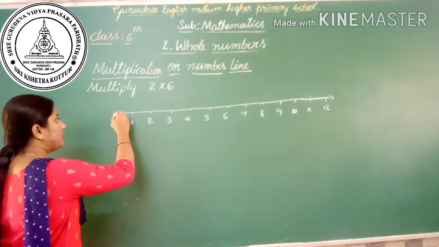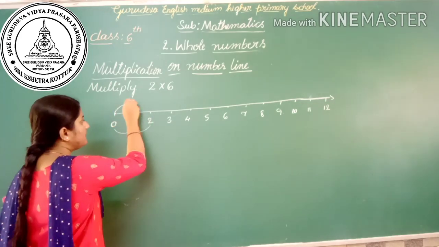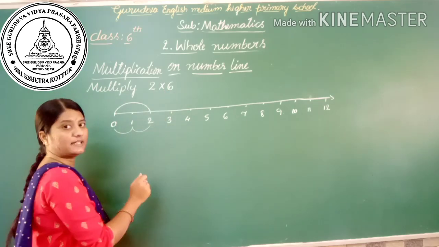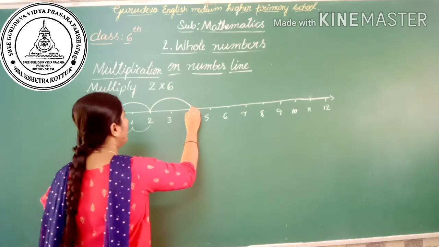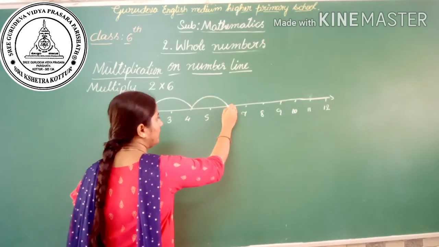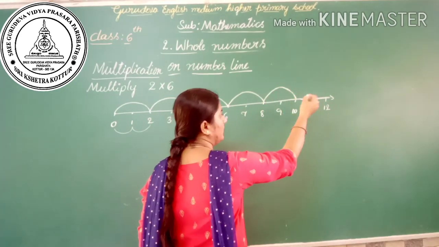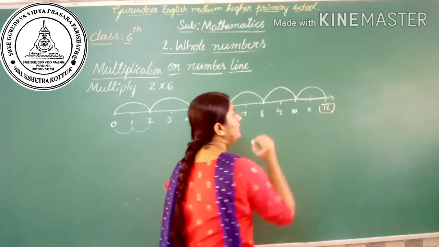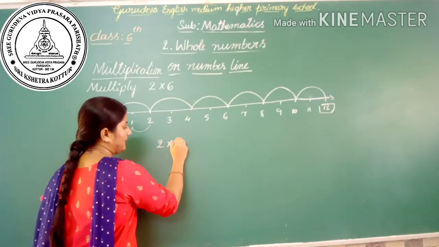So how to start? From 0, here 1 unit, 2 units, means here 0 to 2. How many jumps? That is 6 jumps. 2, 4, 6, 8, 10, and finally we get the product, that is 12. We can say that 2 sixes are 12.